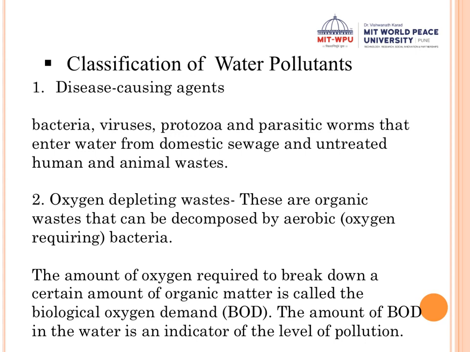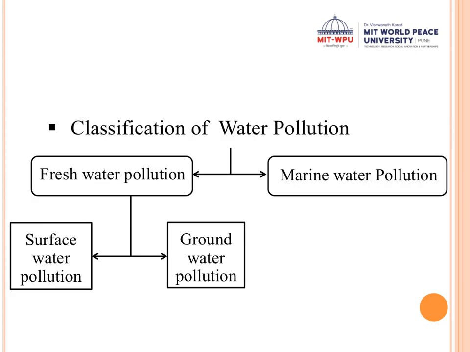Going to the next part, how do you classify water pollution? Water pollution can be classified into two types: freshwater pollution and marine water pollution. In fresh water, again, you have two types. Remember, there is surface water pollution and there is groundwater pollution. If you have a question on what are the causes of water pollution, then you must write both surface water pollution and groundwater pollution. Clear? So don't just stick to one type.